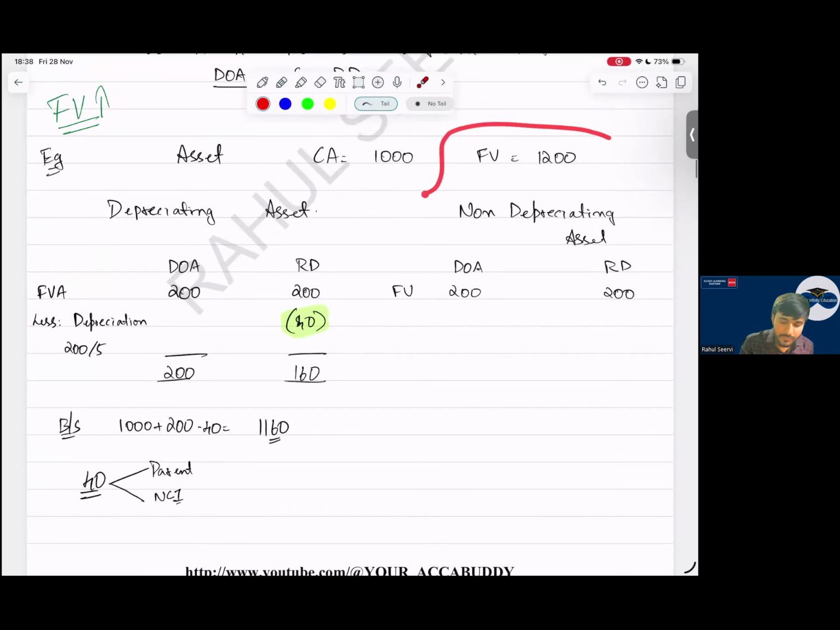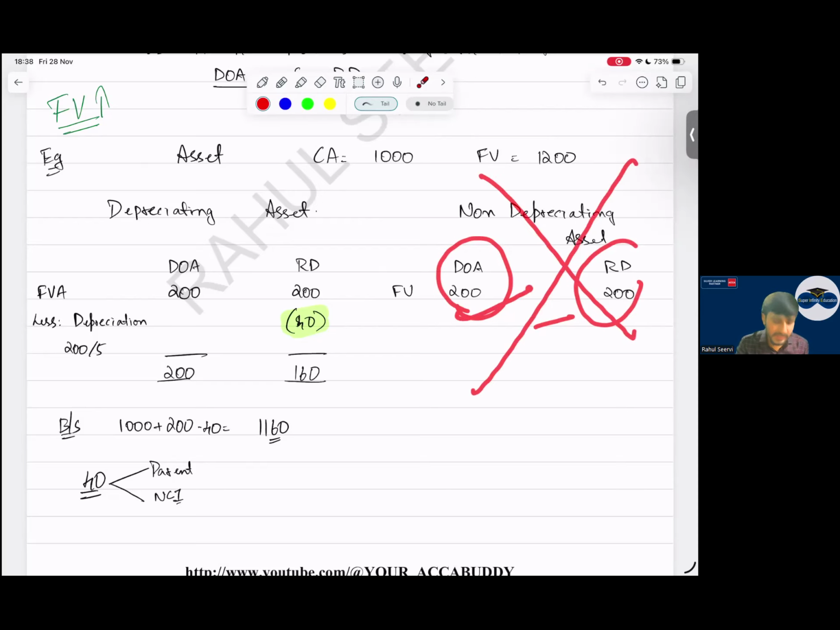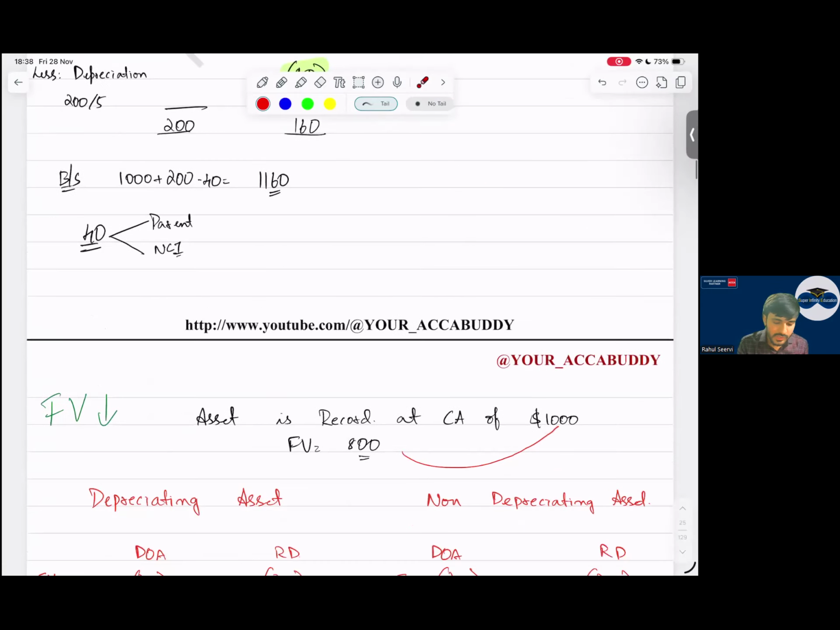Sir, if it is land, will you depreciate land? No. So the value will be straightforward, 200. An examiner will never give this, such an easy one. They will make your life complicated. They will give this. Yes, sir. So increase in fair value is done.